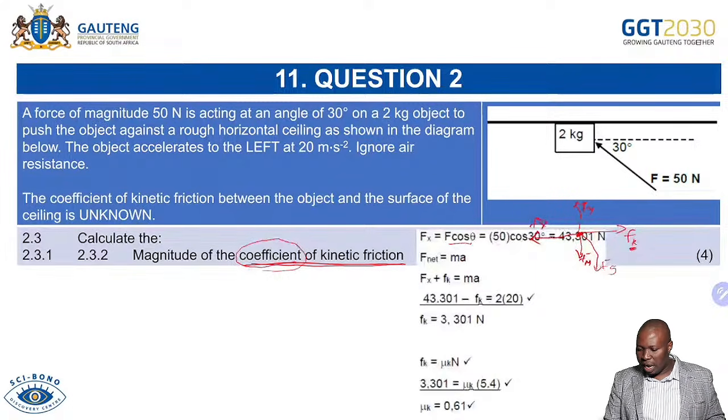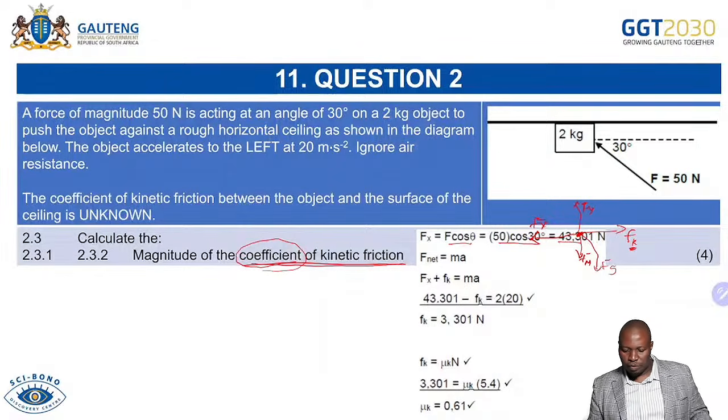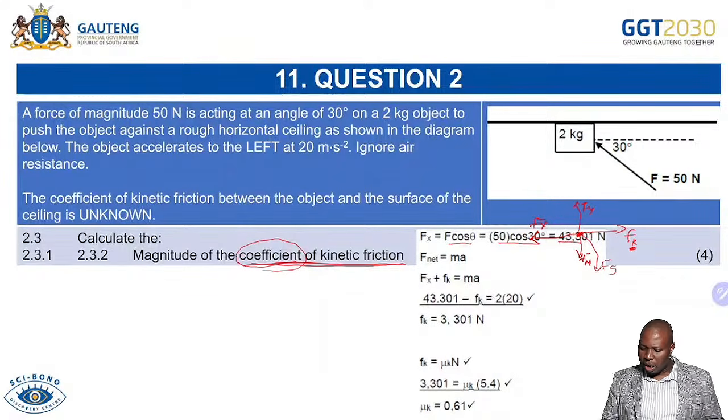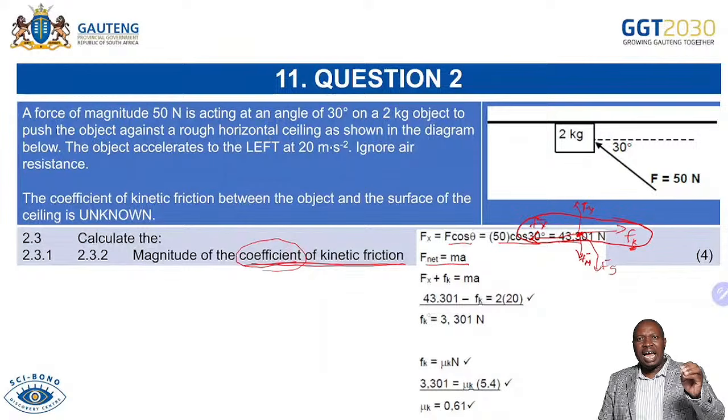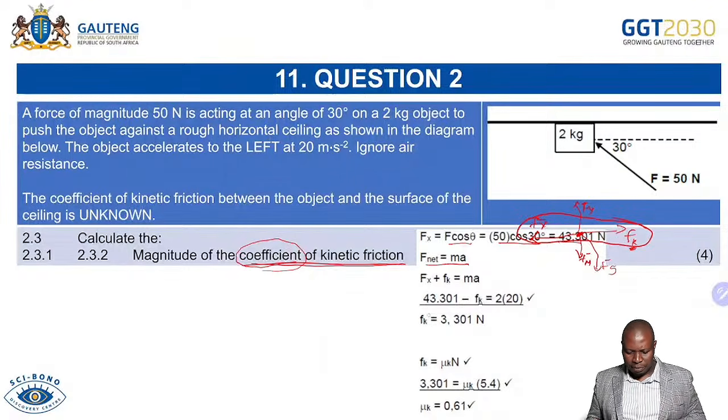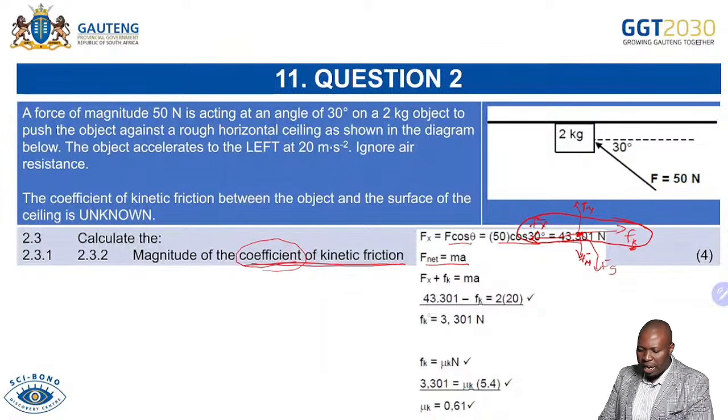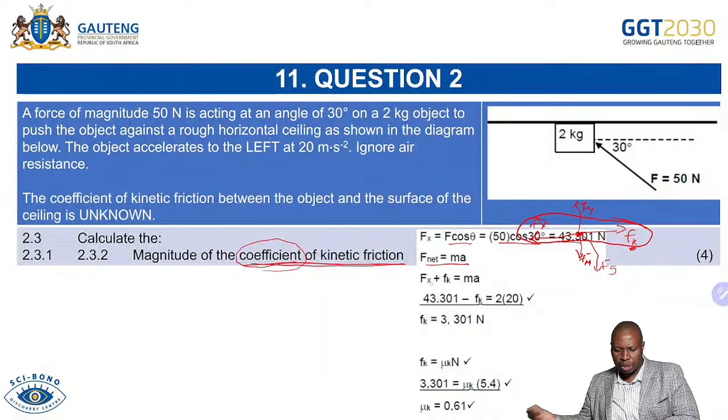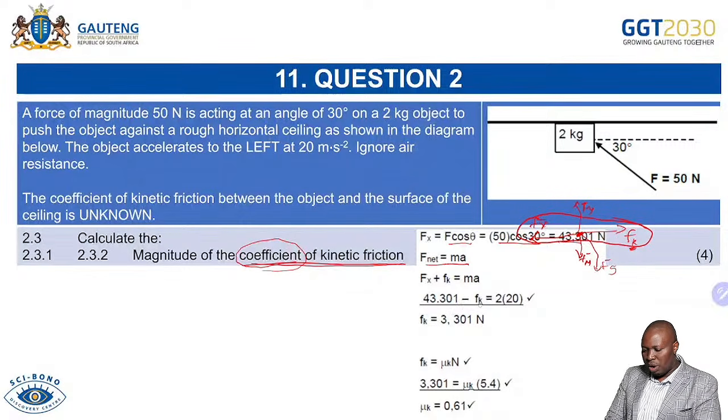And then that is F cos theta, which is 50 cos theta, and that is equal to 43,301. So immediately when you say F net equals ma, you are saying the force is these forces that are on the horizontal plane. These are the ones that you are having, which is your Fx plus Fk. So hence we are saying plus, because F net means add, sum. It means sum. Net means add. So we're adding Fx and Fk, but don't forget Fx is going where the object is, so that will be our positive direction, and Fk is opposing the motion. That will be our negative direction. That's why we have negative there.